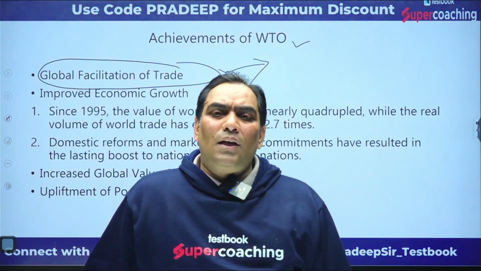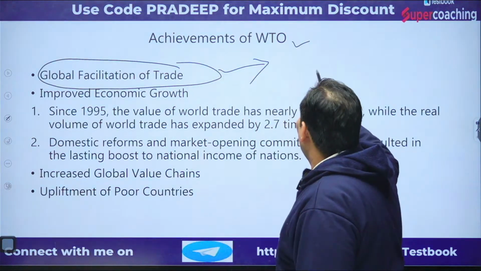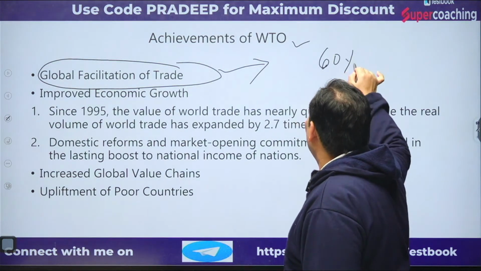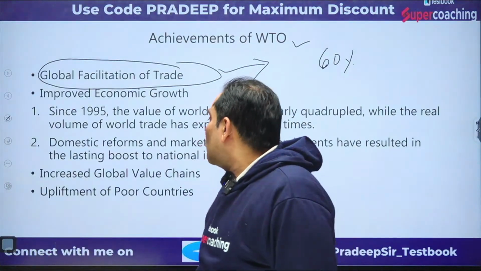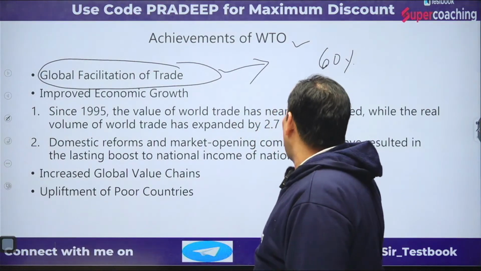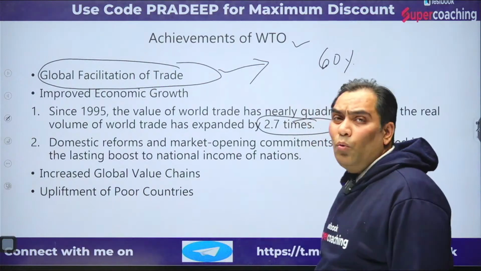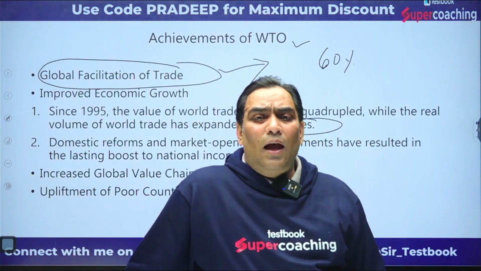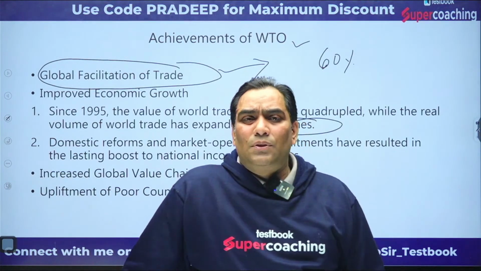Okay, so it is expected that in 25 years it has increased free trade by 60% or 80%. Okay, so that means it improves economic growth. Since 1995 it is expected that it has increased economic growth 2.7 times. Because of the free flow of trade, the economic growth in the countries has increased 2.7 times more.